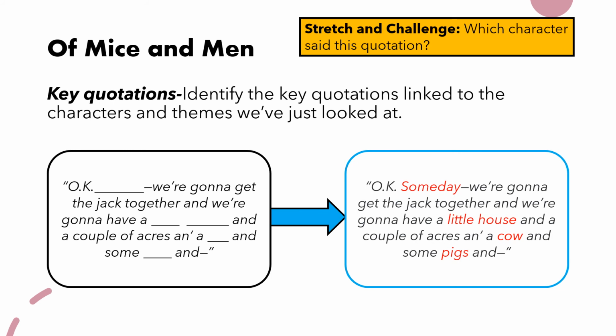So the full quotation says, okay, someday we're going to get the jack together and we're going to have a little house and a couple of acres and a cow and some pigs. And of course this is something that George is constantly saying to Lennie, and something that they repeated several times throughout the novella. Really important quotation, specifically important when we think about the theme of dreams.